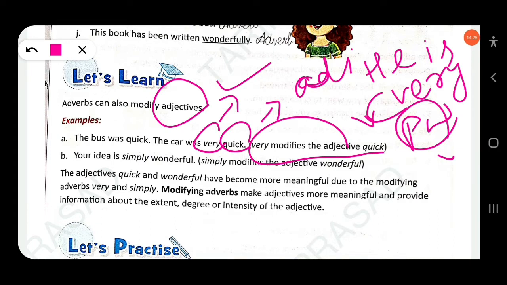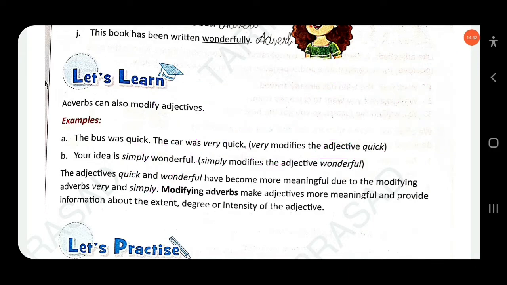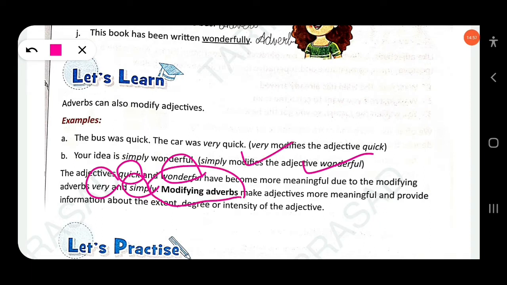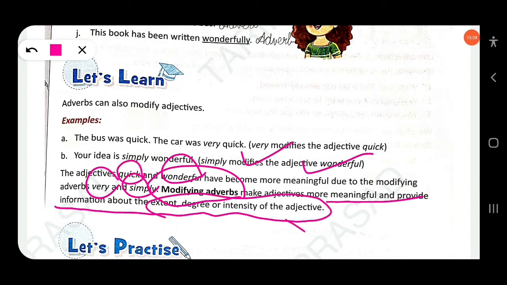Clear? The next example: your idea is simply wonderful. Wonderful is an adjective and simply is an adverb. So here the adverb modifies the adjective. Simply modifies the adjective wonderful. Clear? These are what we call modifying adverbs. The adjectives quick and wonderful have become more meaningful due to the modifying adverbs very and simply. These make adjectives more meaningful and provide information about the extent, degree and intensity of the adjective. Intensity or degree: this is an adverb of degree.